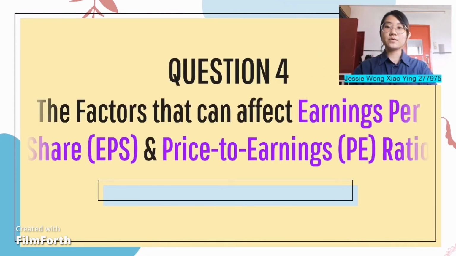I'm going to explain whether the chosen factors can affect earnings per share, EPS, and price to earnings, PE ratio. First, the chosen factors are company value, capital structure, feasibility, tangible, productivity, current ratio, and board size. The regression analysis was applied, and the independent variables are the 7 chosen factors, and the dependent variables are EPS and PE ratio.